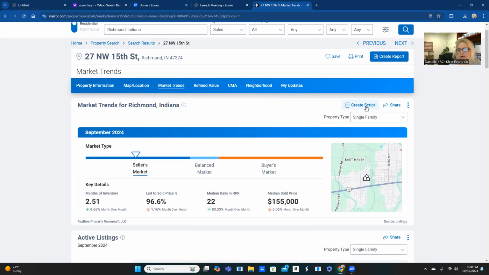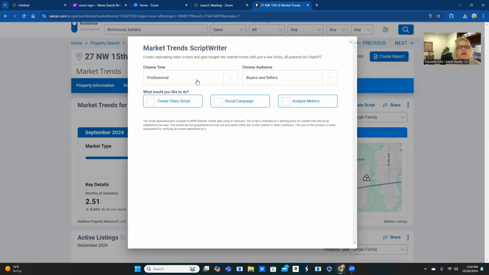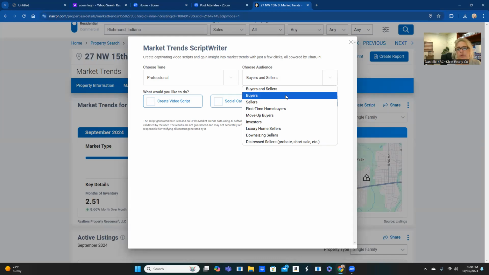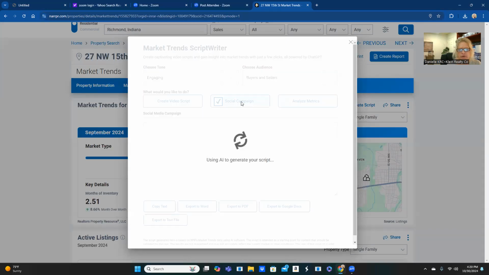But this is where I wanted to share. To the right, you have the create script. Love, love, love this. Okay, you can decide if you want to create a video script, social campaign, analyze metrics. You choose your tool, whether you want to write it for professional, engaging, conversational, or friendly and casual. And then you choose your audience. Are you looking to work with buyers, sellers, investors, downsizing sellers, whatever you want on here. So I'm just going to go to engaging. And let's say that we're going to do a social script for our buyers and sellers in the area.